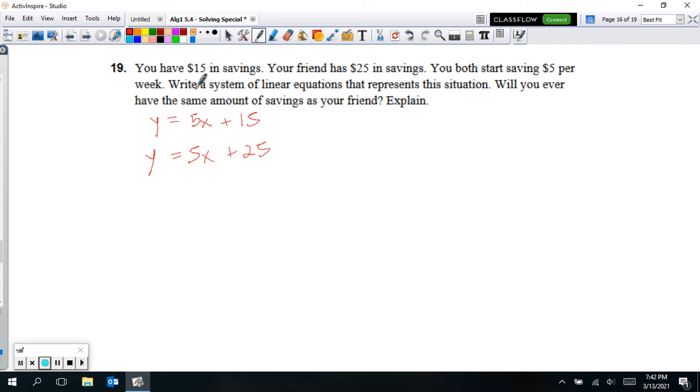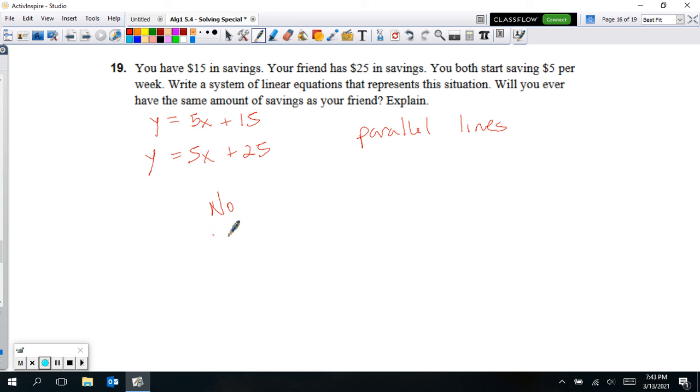It says write a system of linear equations that represents a situation. There's the system. Will you ever have the same amount of savings as your friend? So the answer to this would be, is there a point of intersection? Is this system ever going to intersect? And you can see no, because it's the same slope. These are parallel lines. And parallel lines never intersect, so the answer to this one is no.